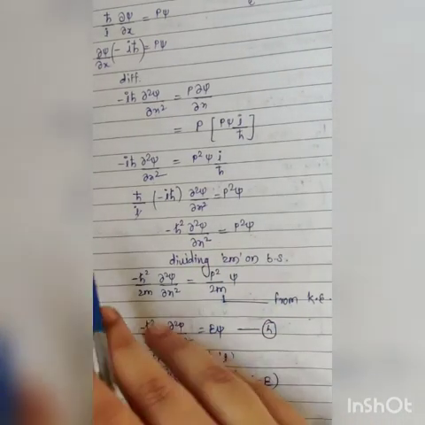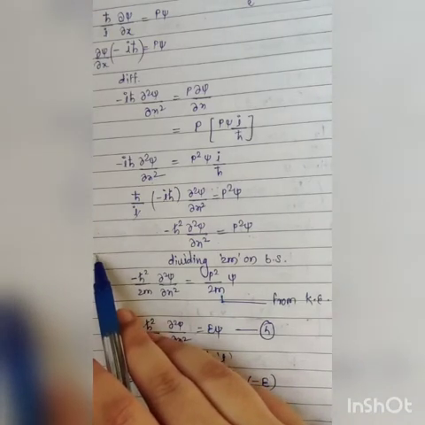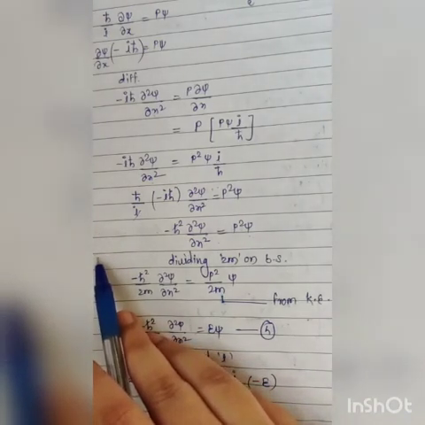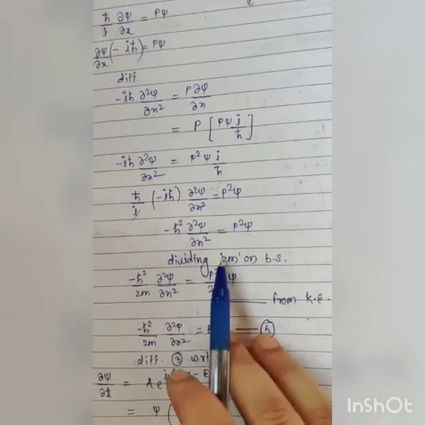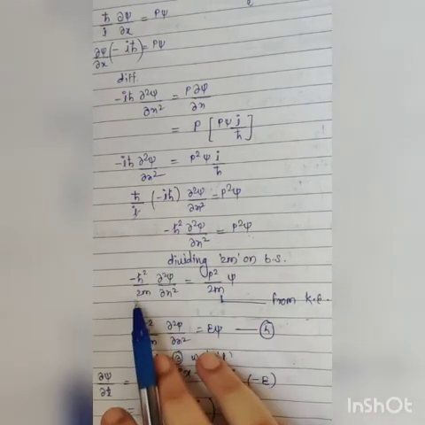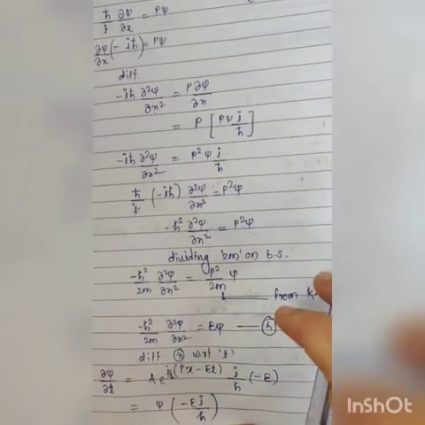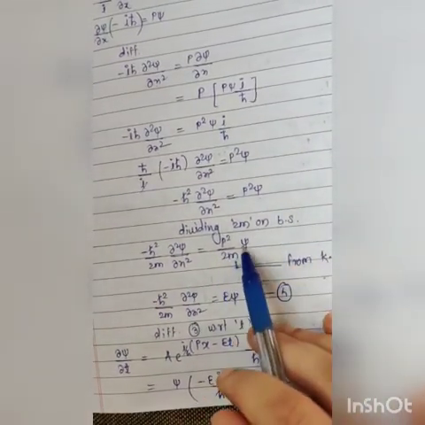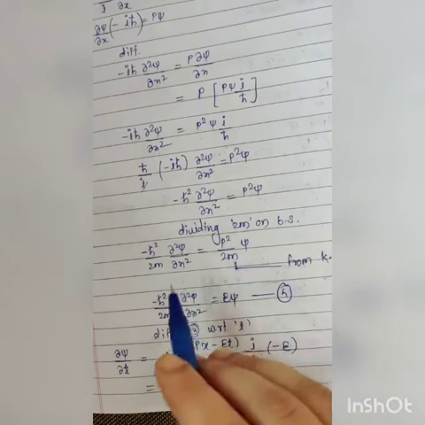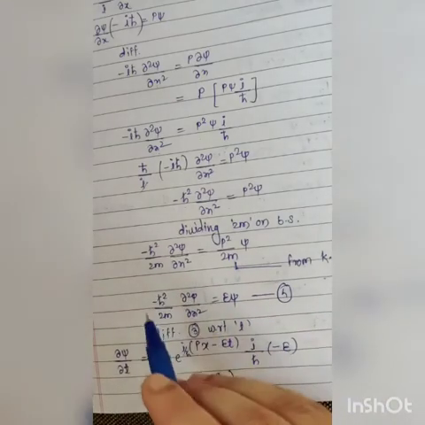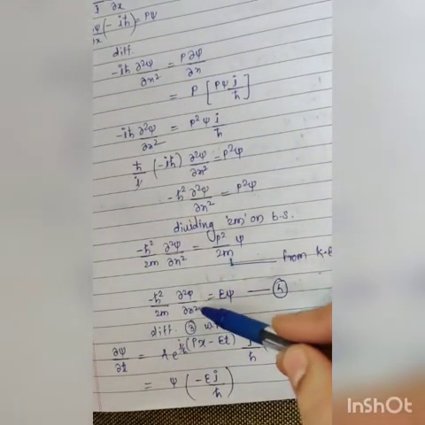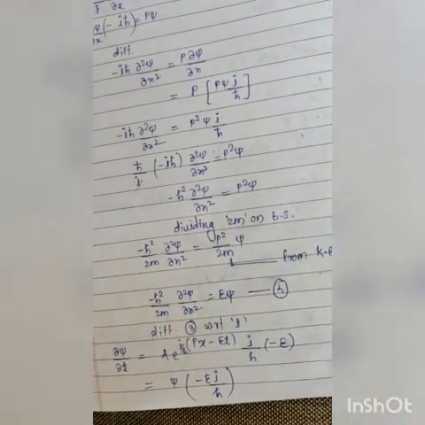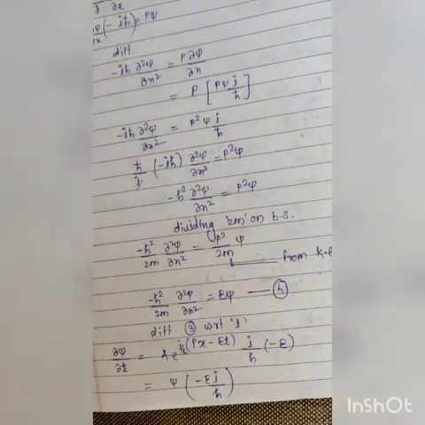Now from the kinetic energy equation, what is E? E is equal to half mv² or p² by 2m. So for this we have to divide 2m on both sides. Okay, then minus ħ² by 2m ∂²ψ/∂x² is equal to p² by 2m into ψ. Then minus ħ² by 2m ∂²ψ/∂x² is equal to Eψ. What is the value of that? Which is Eψ. Okay.